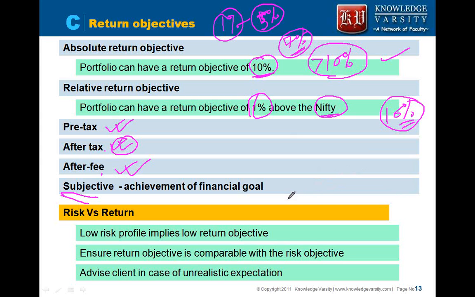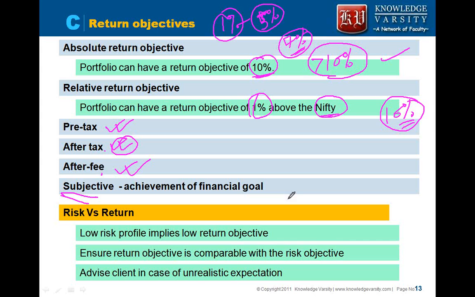We will see this in your Level 3 curriculum. But you can have a written objective which is subjective in nature. Typically you specify the achievement of a financial goal: buying a house, buying a car, going for a vacation. All of these are goals that individuals will mention to you, and you have to ensure that you meet that goal. Do written objectives make sense to you?